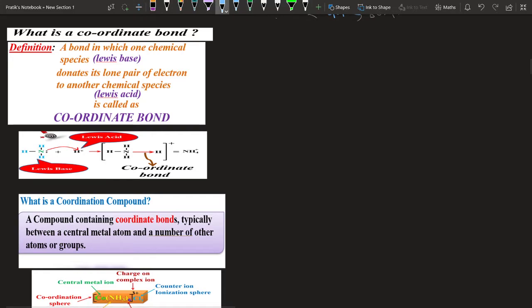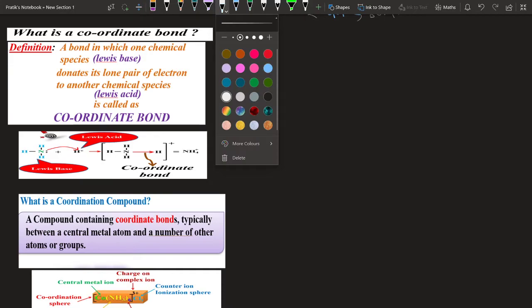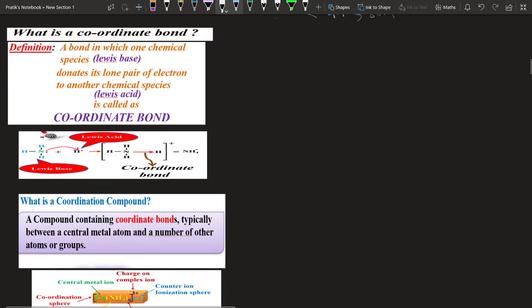Students, this coordinate bond is a type of covalent bond. Consider the formation of the hydronium ion, where onium means positive charge.